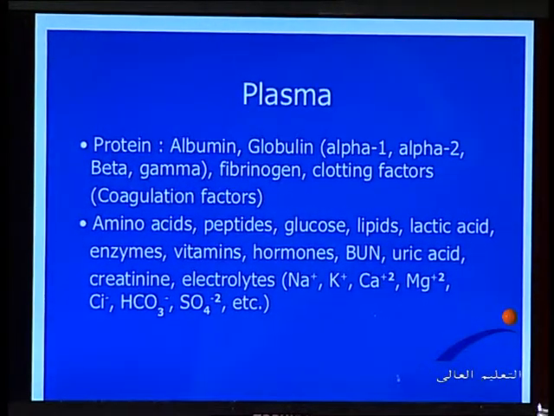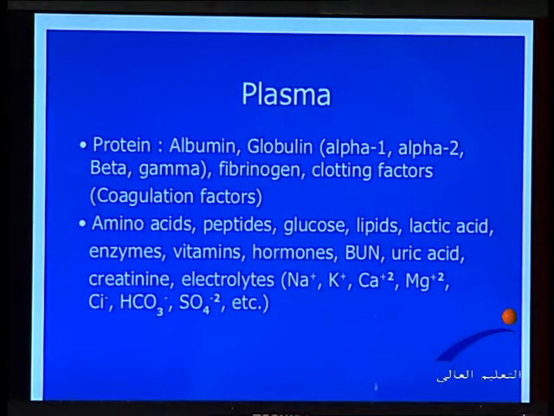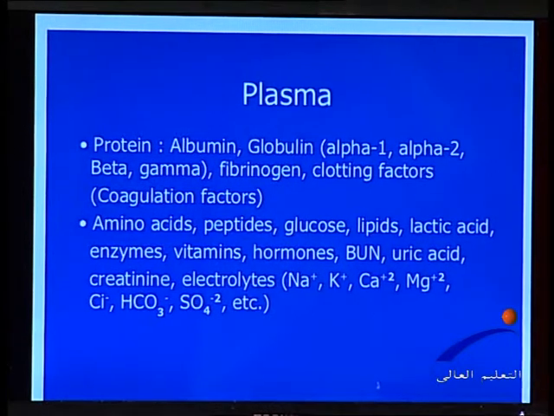What are the main constituents of the plasma? Plasma contains proteins: albumin, globulin, alpha 1, alpha 2, and beta globulin. It contains fibrinogen. It contains clotting factors, which are important to stop bleeding and to maintain the blood fluid within the vasculature.